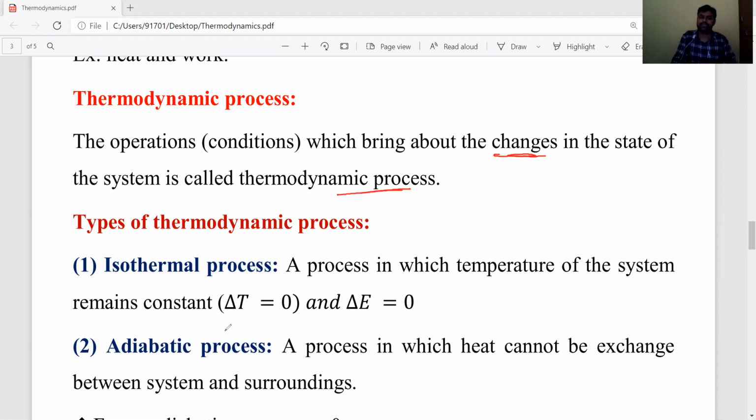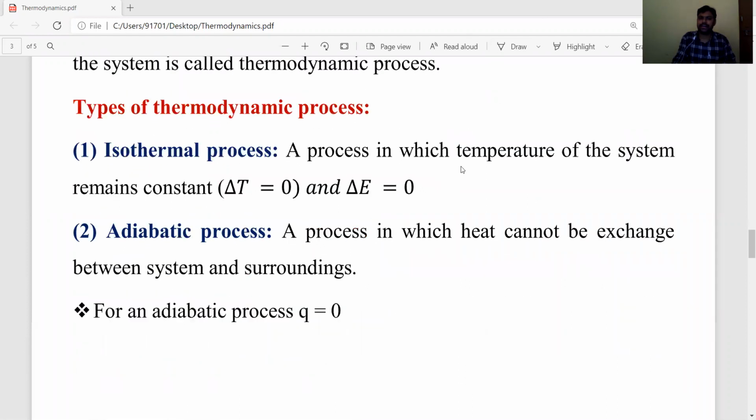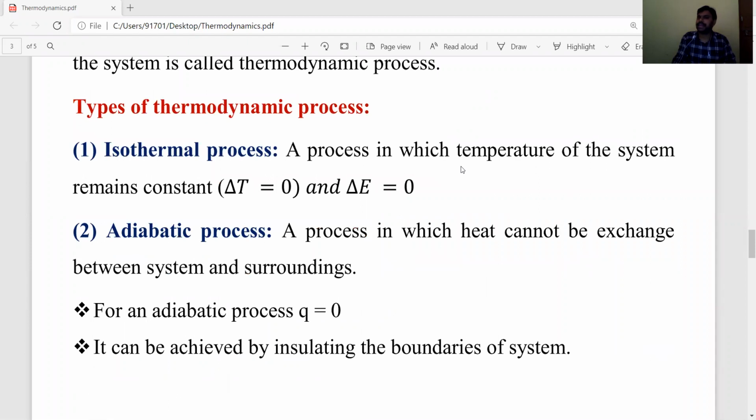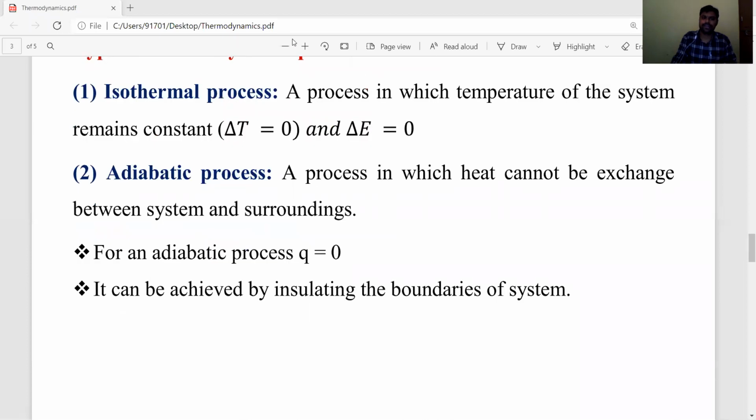We need to discuss all these processes, and during these processes, how the energy changes, what kind of work takes place, and the work relations also. Okay, let's say the first one. Types of thermodynamic processes. The first one is isothermal. Thermal means temperature. Iso means same, meaning the temperature is constant. The process in which the temperature of the system remains constant.